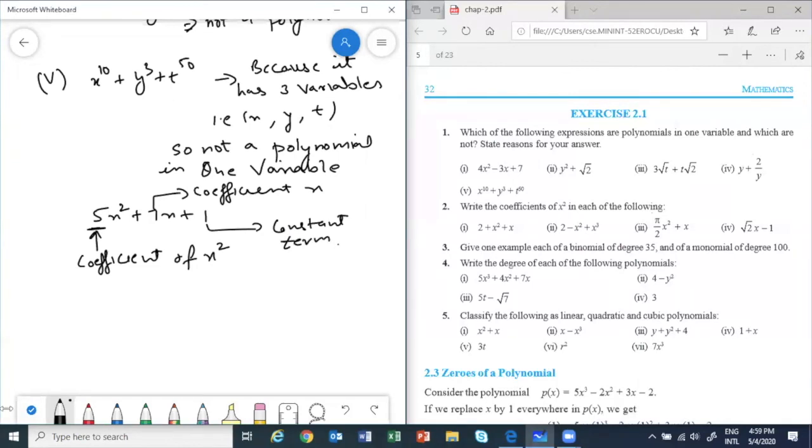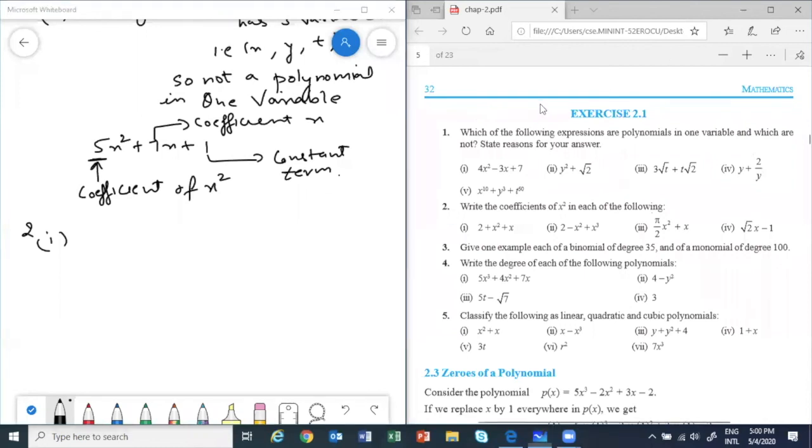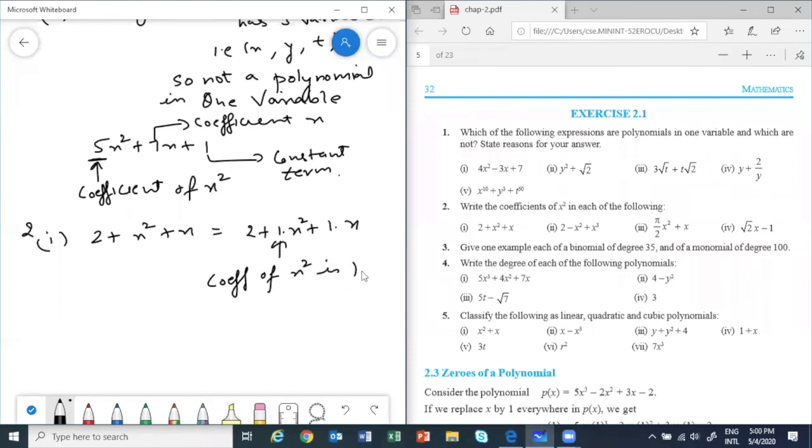Now all of you do. First one. What is the coefficient of x square? Correct, 1. When there's nothing else, it's 1. This is 2 plus x square plus x. I can write it as 2 plus 1 into x square, plus 1 into x. That is why the coefficient of x square is 1.